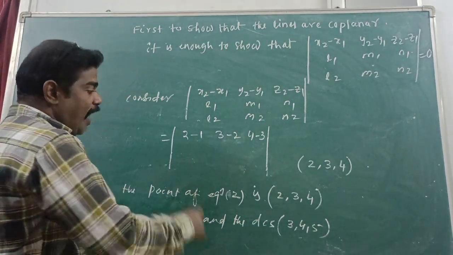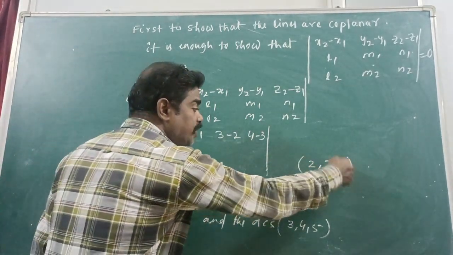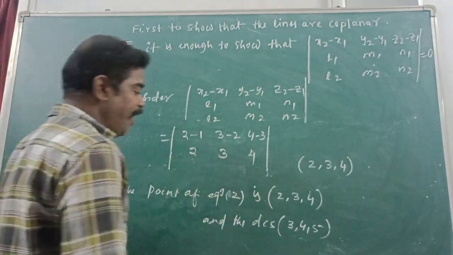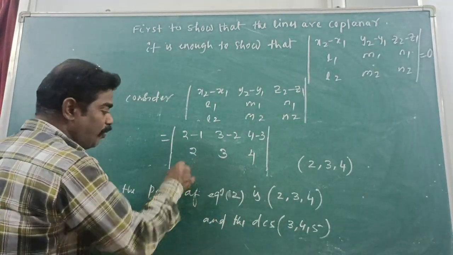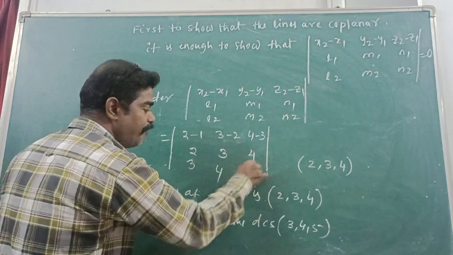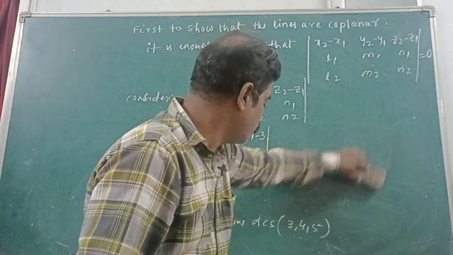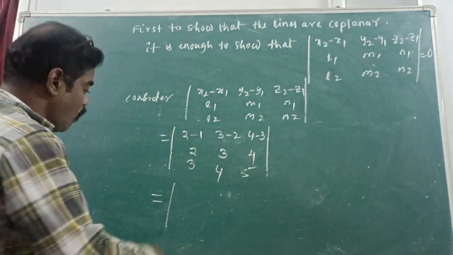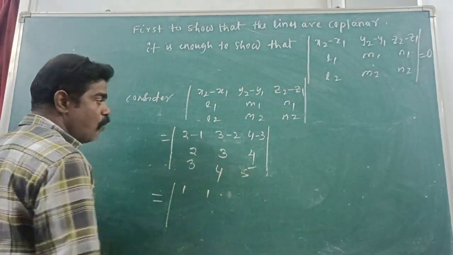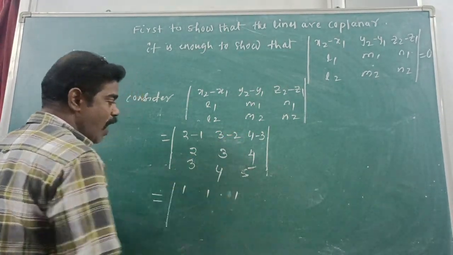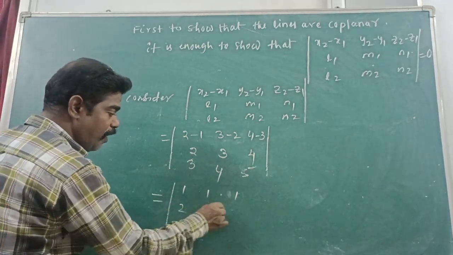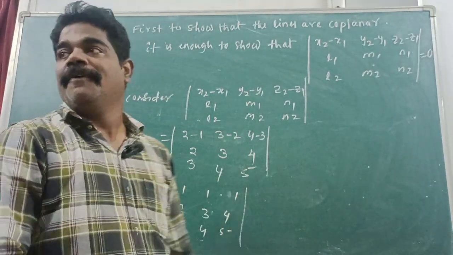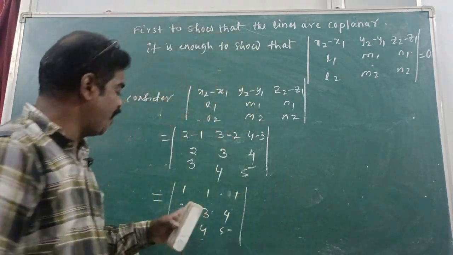Right. Then L1, M1, N1 how much? 2, 3, 4. And for L2, M2, N2, 3, 4, 5. Okay? Fine. This is equal to 2 minus 1, 1. 3 minus 2, 1. 4 minus 3, 1. Then 2, 3, 4 and 3, 4, 5. Understand or not? Now you have to find the determinant of this one.